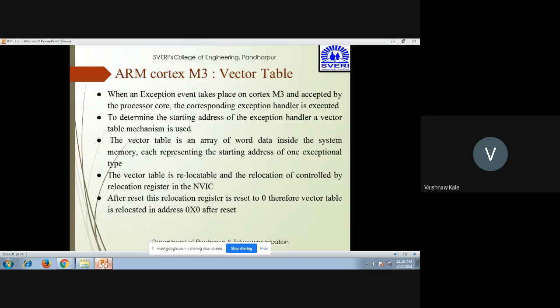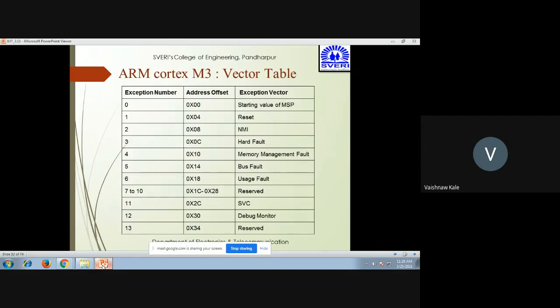The vector table is an array of word data inside the system memory, each representing the starting address of one exception type. The vector table is relocatable, and relocation of the vector table can be controlled by a relocation register in the NVIC. After reset, this relocation register is reset to 0, and therefore the vector table is located at address 0 after the reset. So this is the vector table.